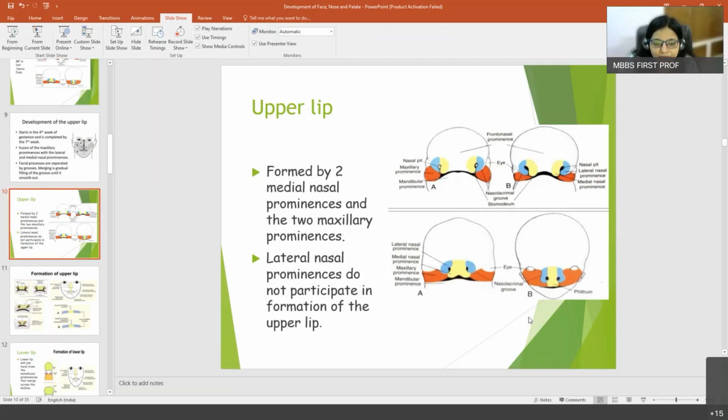Yes, is it clear, ma'am? But is there any role of the frontonasal process in the formation of the dorsum? The bridge is formed from the frontonasal prominence. See, this gap between the two eyes, this is the bridge of the nose, so this is formed from the frontonasal prominence.